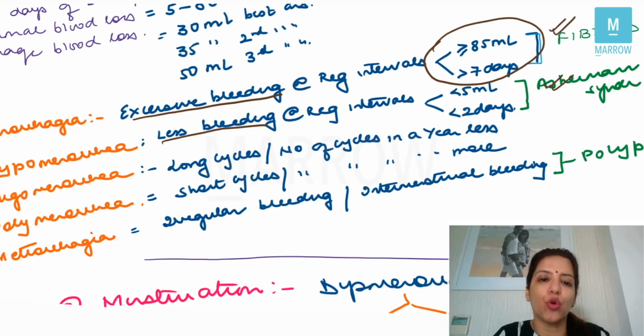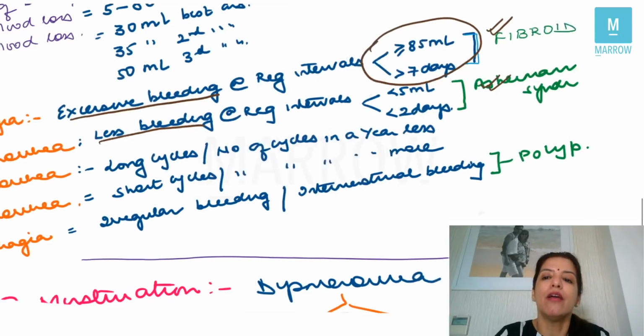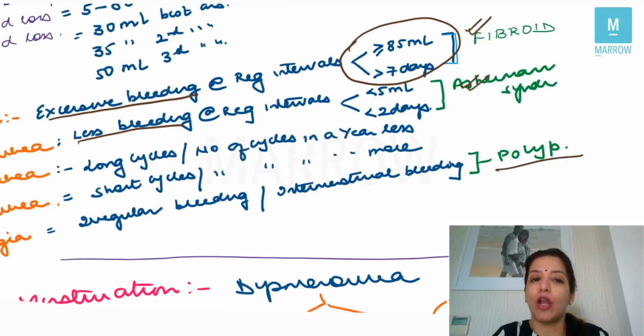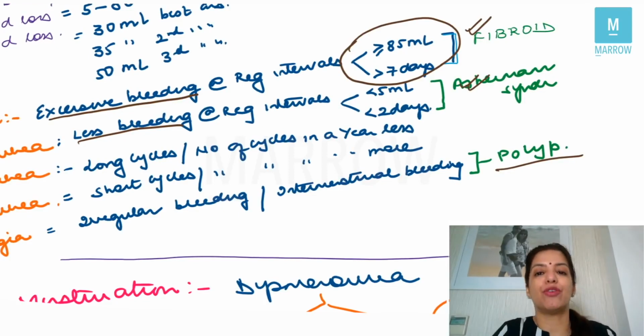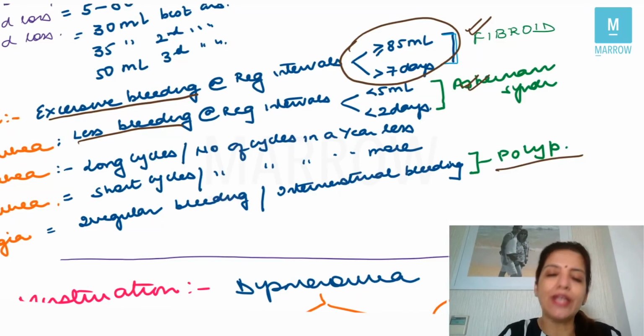What is metrorrhagia? Metrorrhagia means if a female is having bleeding at irregular intervals, or if she is coming to you with a complaint of intermenstrual bleeding, then that is called metrorrhagia. Metrorrhagia is seen in polyp. Metrorrhagia is not seen in fibroids. In fibroids, you get menorrhagia. There will be excessive bleeding, but it will be happening at regular intervals, right?